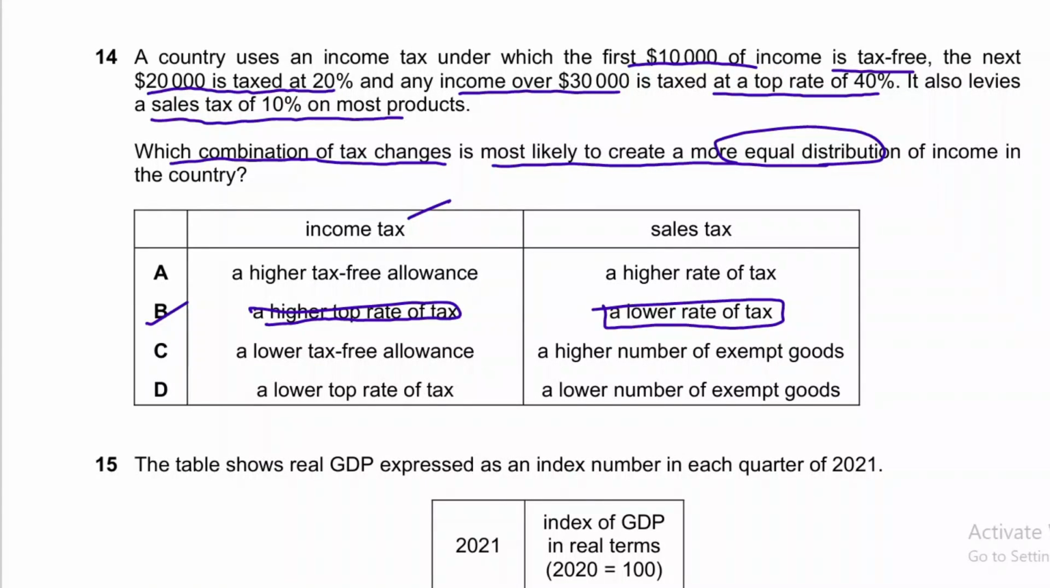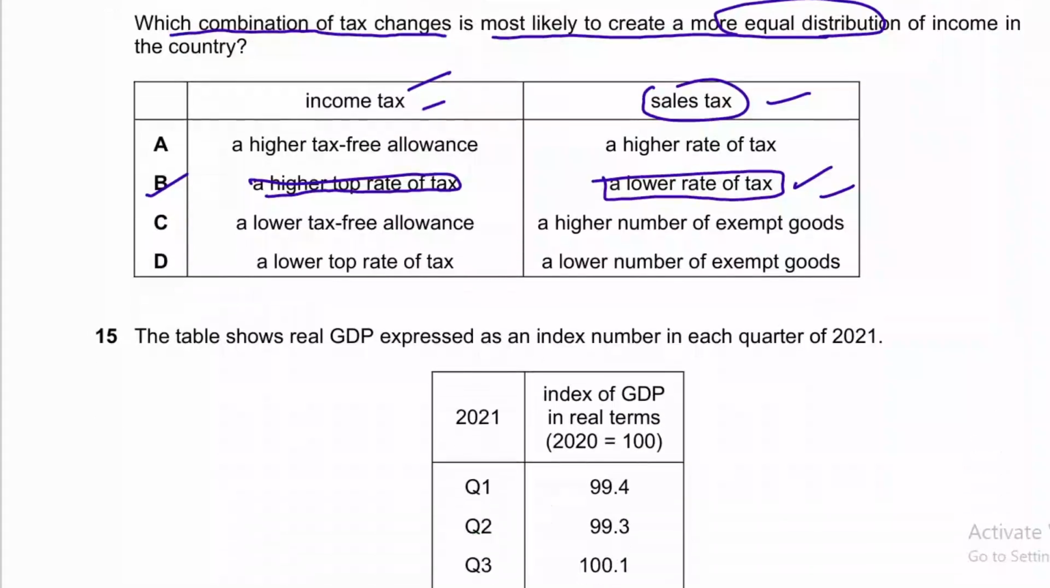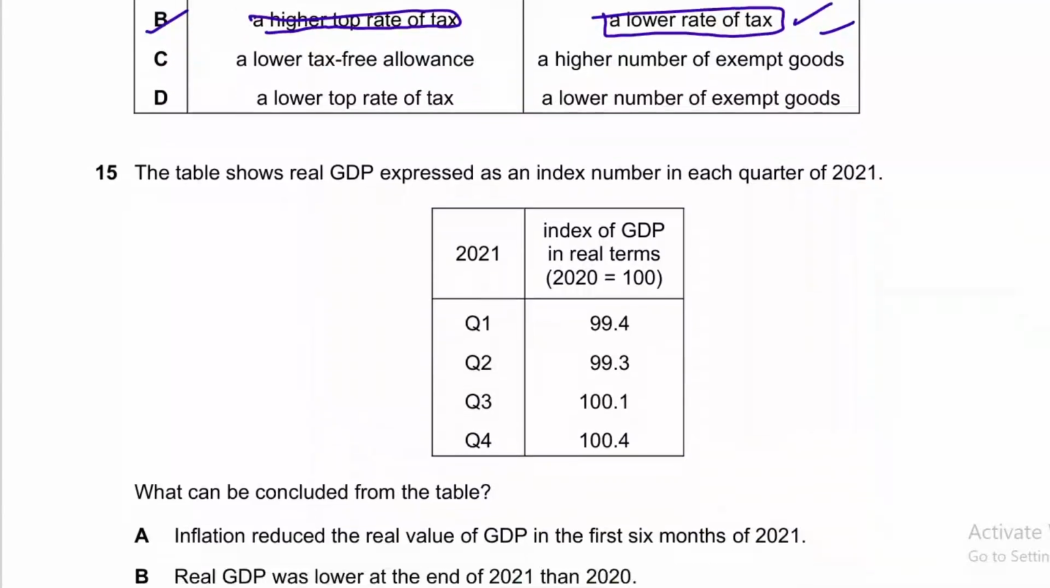So it will also lead to a more equal distribution of income, because the purchasing power of these people, the low income group, will rise when sales tax or indirect tax is low. So for a more equal distribution of income, indirect tax or sales tax should reduce, and income tax should increase, because that will be charged more on the high income earners.